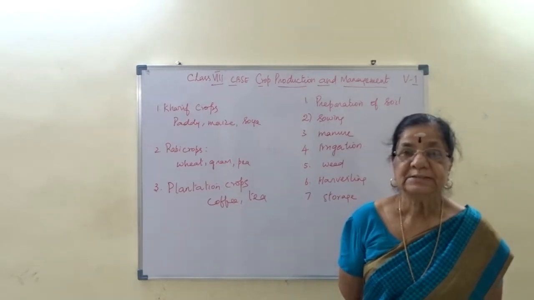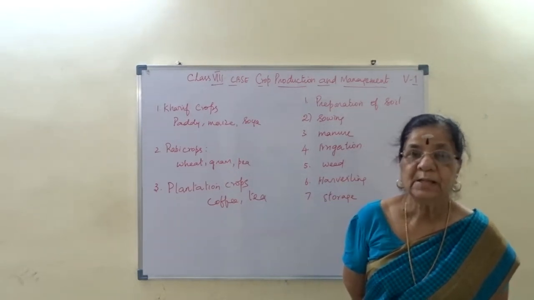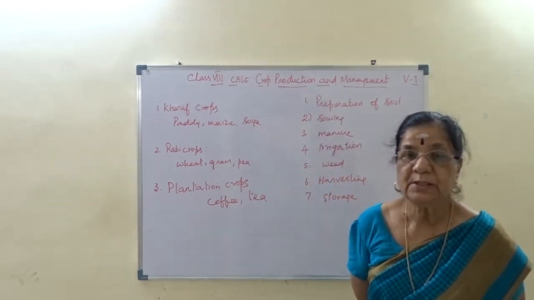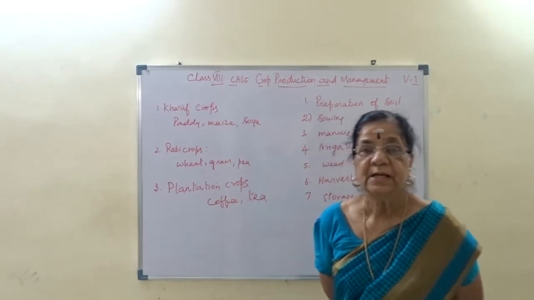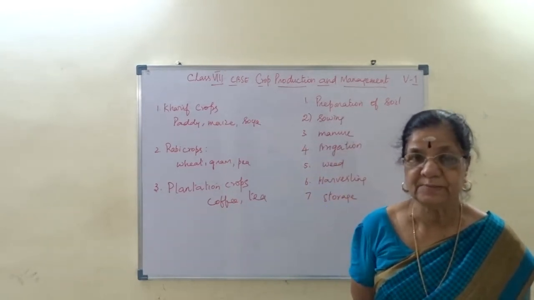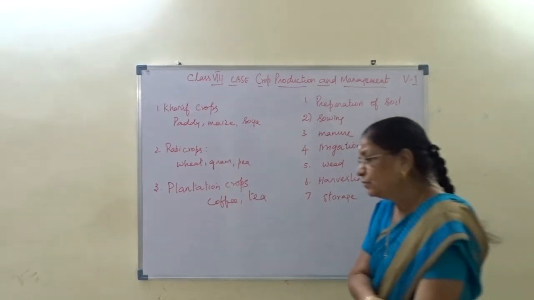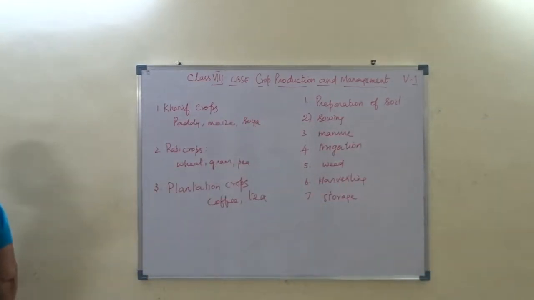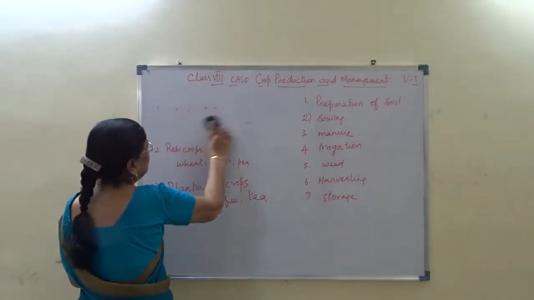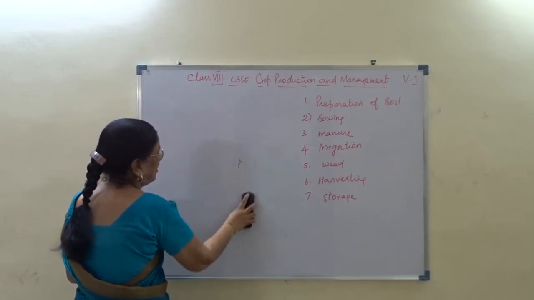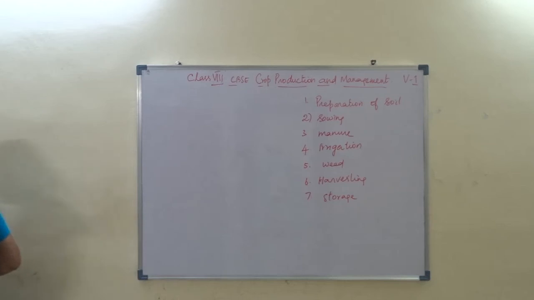Then as civilization advanced, people started living in a land area. Then they learned the method of meeting the demand of food especially. So that is crop production and management. For this production of crop, we have different steps. Cultivation of crop comes under the heading agriculture.